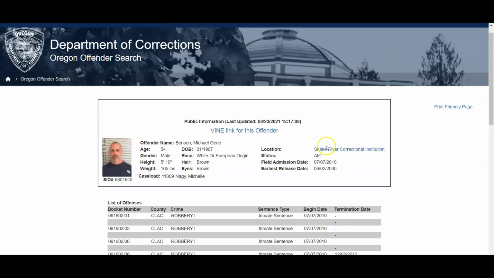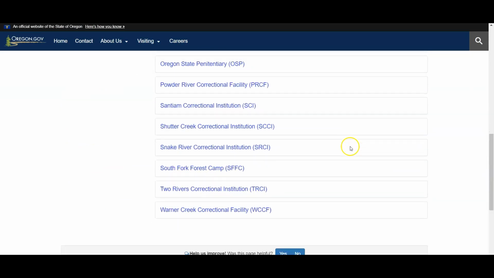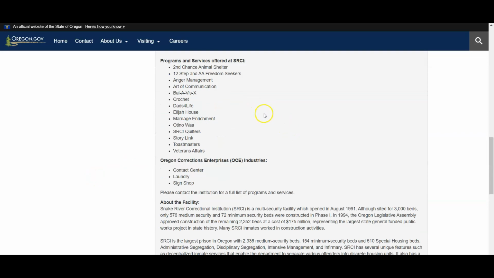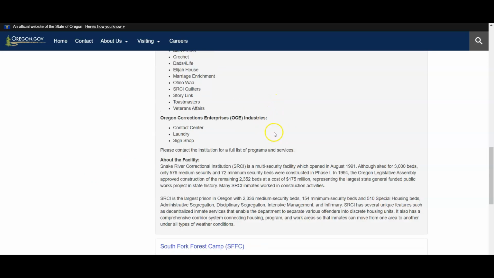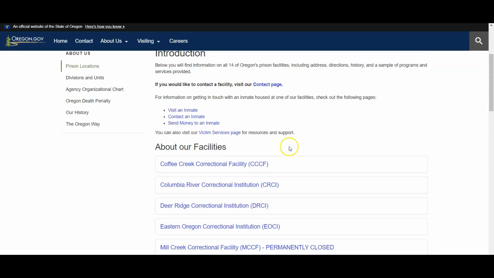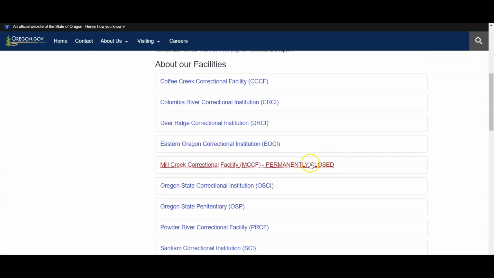Oregon does give you a link to the facility where they're located, and it's just a general page though. So we saw that was Snake River. We'll have to remember that and then click on it to get the information about that facility specifically. They don't give you a phone number here. I think they do have a general catch-all phone number or information about contacting inmates here on the top.